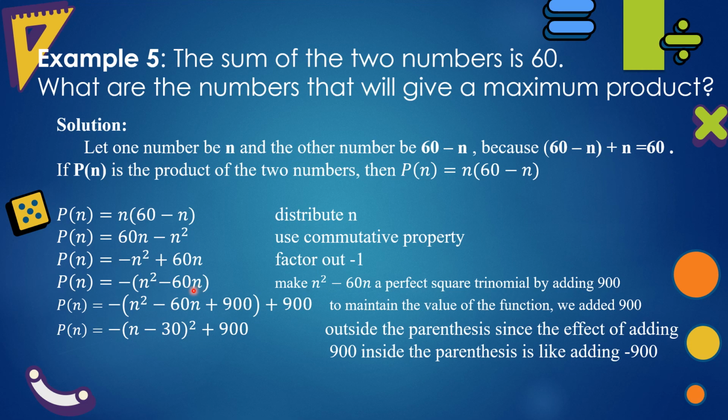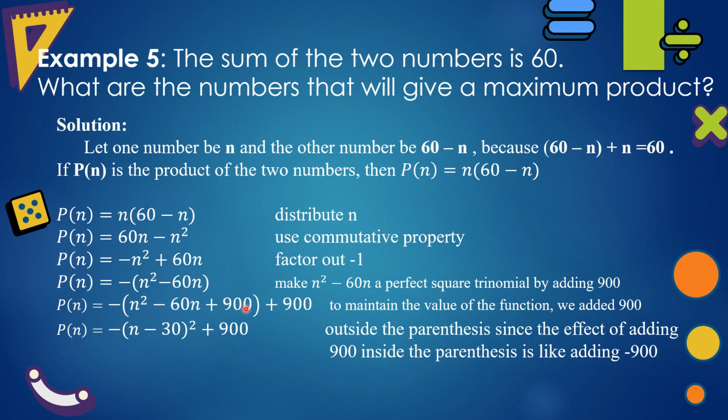To make n squared minus 60n a perfect square trinomial, add the square of half of b. Negative 60 divided by 2 is negative 30, and negative 30 times negative 30 is 900. Adding 900 inside the parenthesis is like adding negative 900.